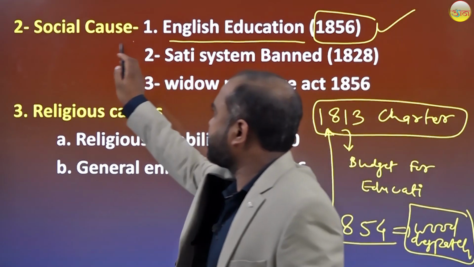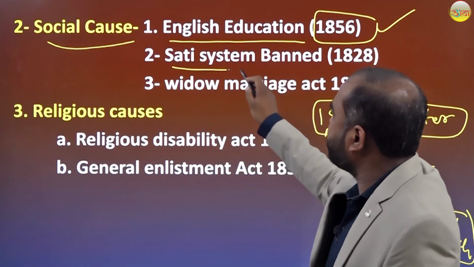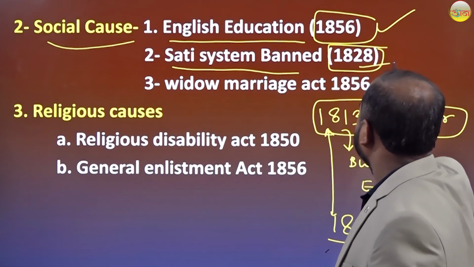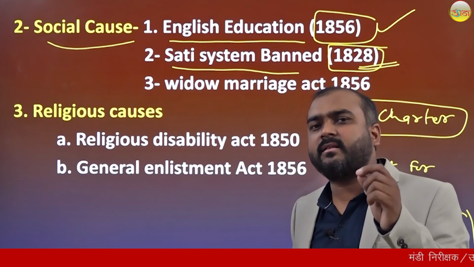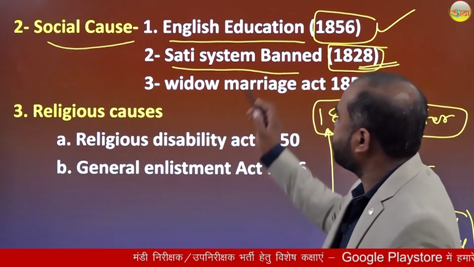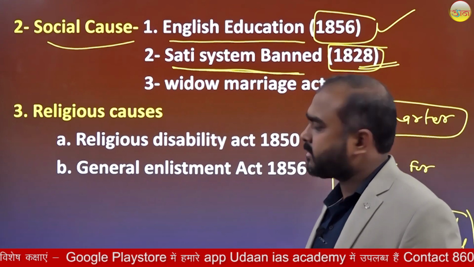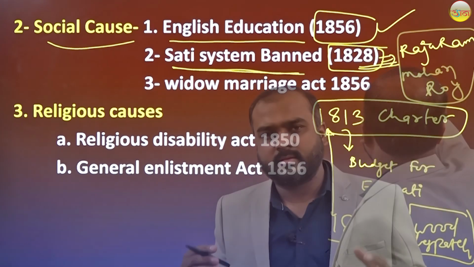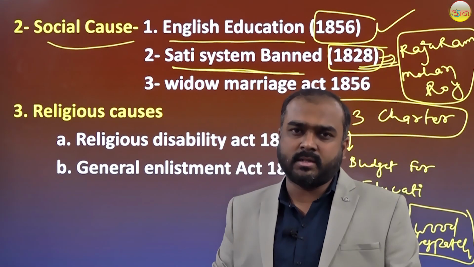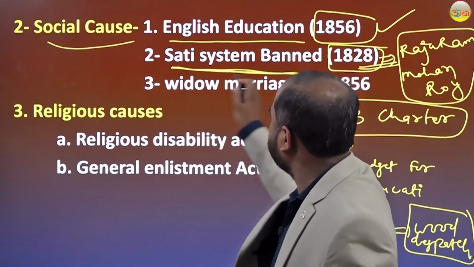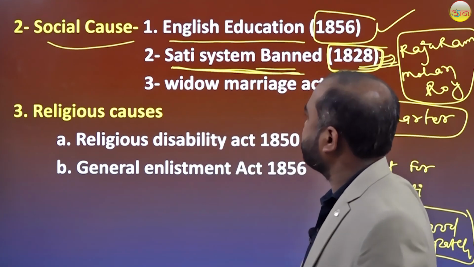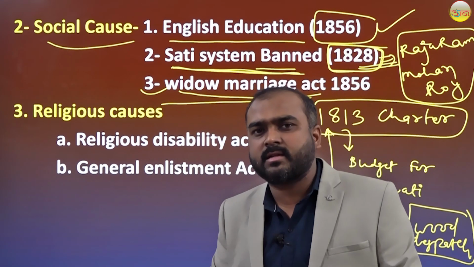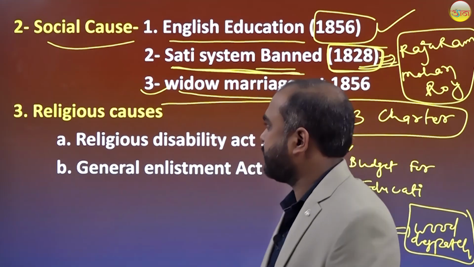Further, the second social cause is the practice of the sati system, banned in 1828. One famous Indian name always comes with the practice of the sati system. The name is Raja Ram Mohan Roy. With his strong efforts, this sati system was banned in 1828. Now, a further social cause we see is the Widow Remarriage Act in 1856.